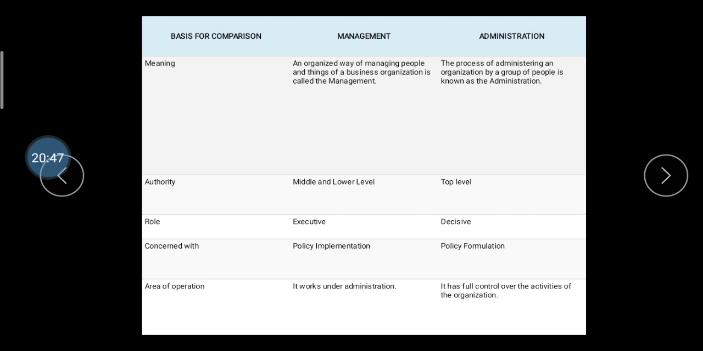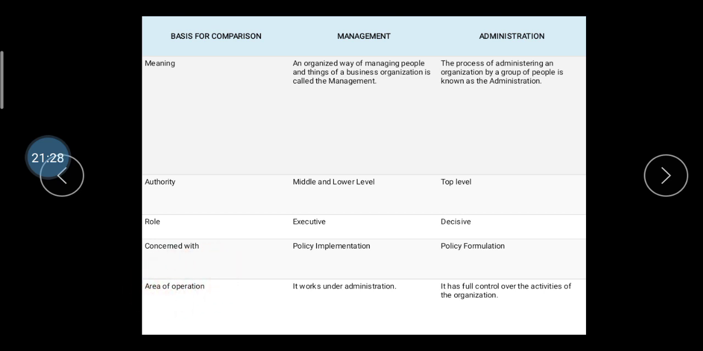Then administration means what? The process of administration organized by a group of people is known as administration. Then authority. Here management is done at the middle and lower level, and administration is done at the top level. The management role is executive. Here there is a decisive role, because they have to take the decisions. Then concern: policy implementation. Whatever policies are formulated by the higher authority, they implement these policies. Here they formulate the policy regarding our organization.